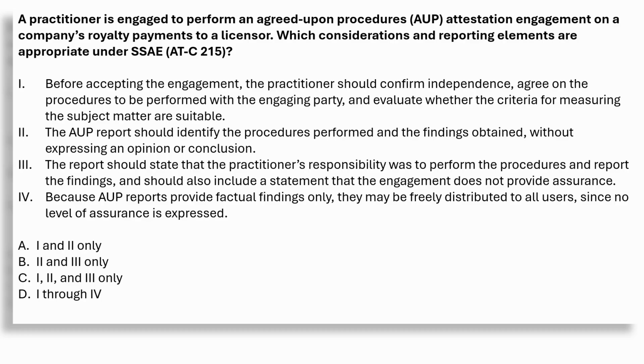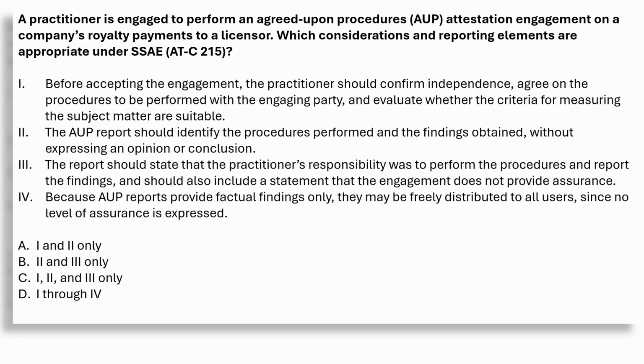It's just factual reporting. Statement 3, the report should state that the practitioner's responsibility was to perform the procedures and report the findings, and should also include a statement that the engagement does not provide assurance. Correct. The report explicitly states, we were engaged to perform the agreed-upon procedures. Our responsibility is to perform the procedures and report findings. We do not express an opinion or conclusion. That's baked into ATC 215.